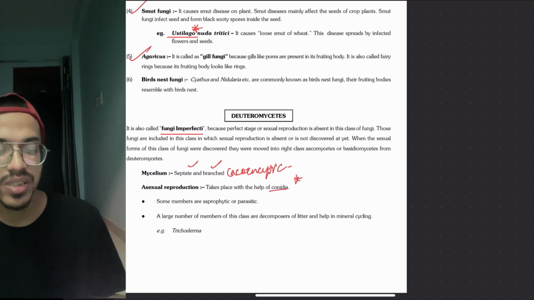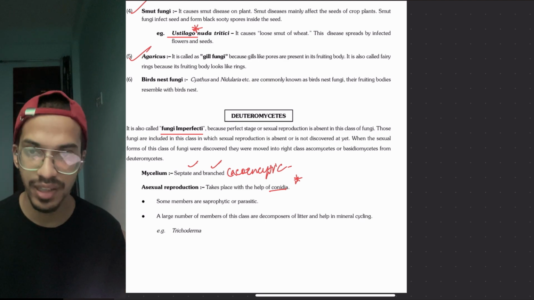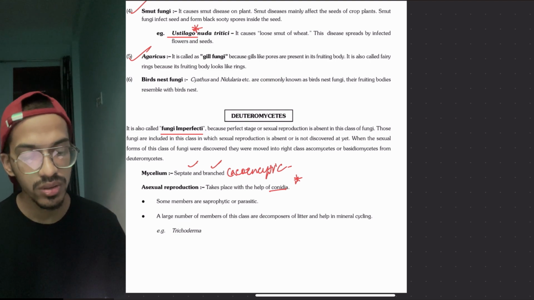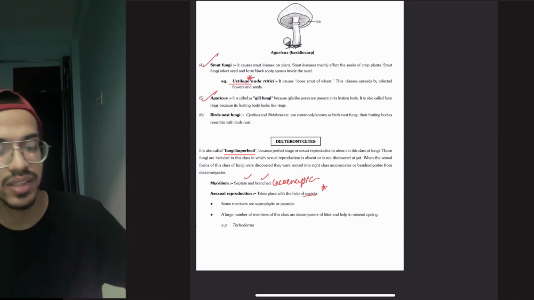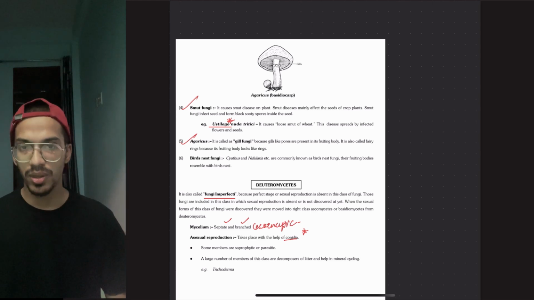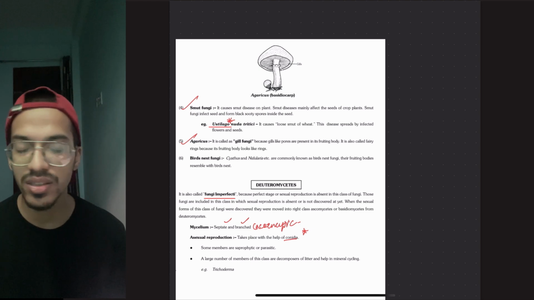Okay, now the examples are what? Trichoderma, Colletotrichum and Alternaria. Okay, so these things are there. With this, your kingdom Fungi is over. So here you have to remember certain facts. What are the facts?